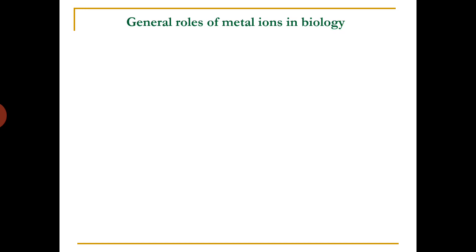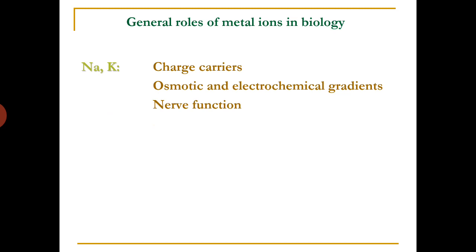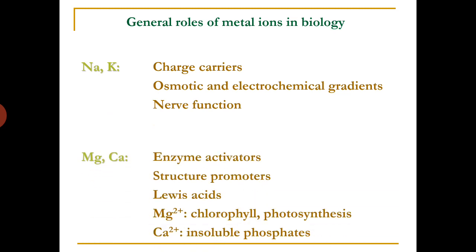Let us see general roles of metal ions in biological systems. So we know that sodium and potassium along with chlorine have an important role in biological systems as these are charge carriers. They control osmotic and electrochemical gradients, and they influence nerve function also. And magnesium and calcium act as enzyme activators and structure promoters. These act as Lewis acids.